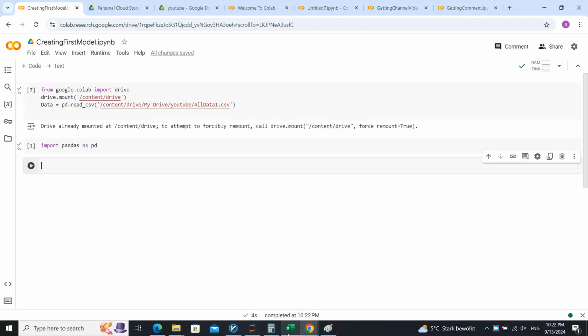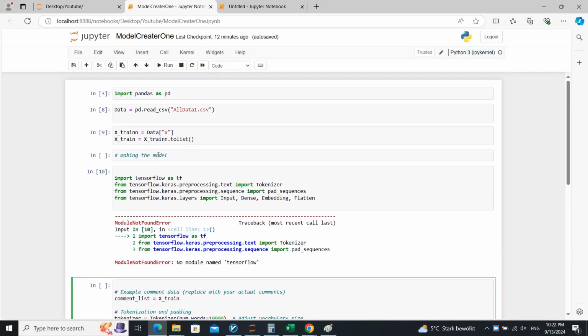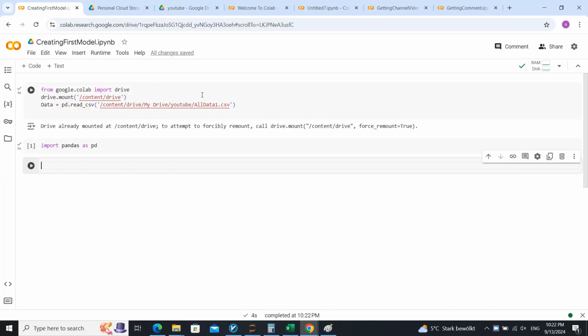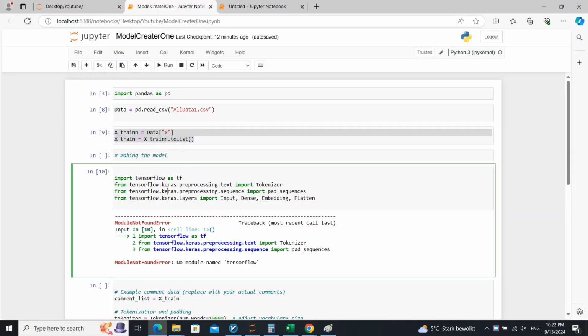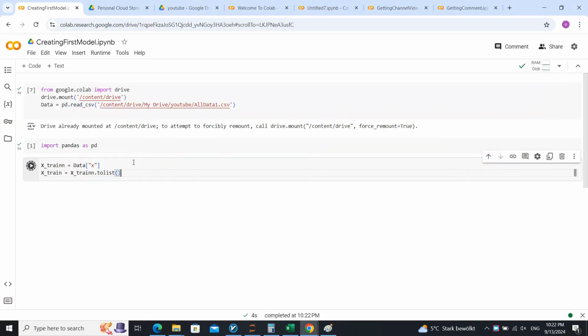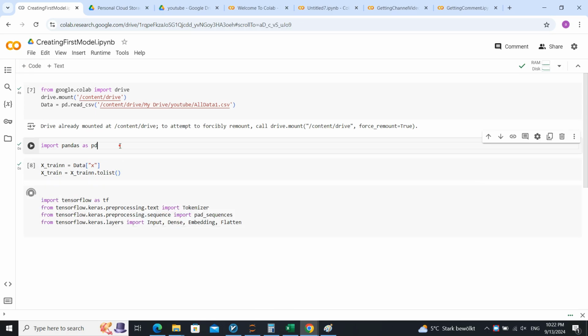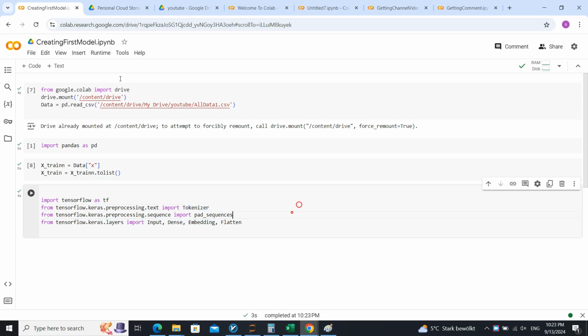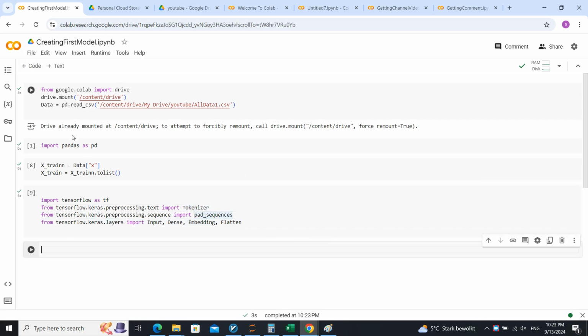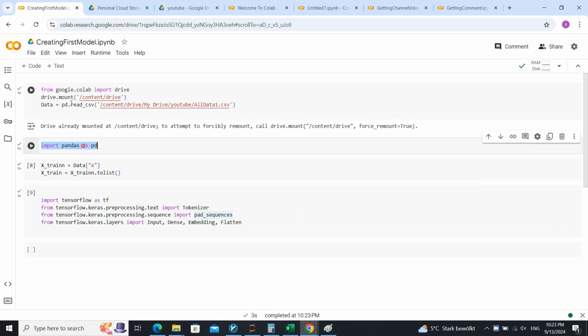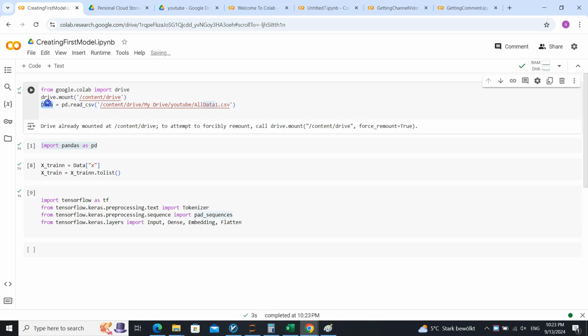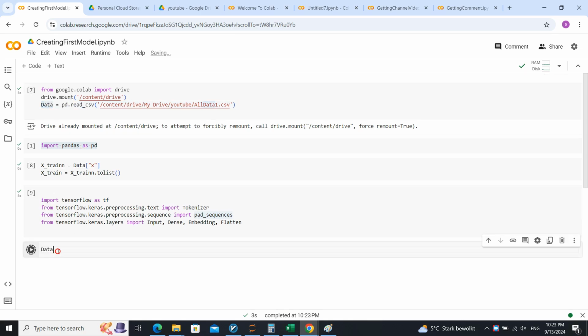Okay, now we imported our data in the previous lesson. Now all we need is to copy these lines here and import the libraries. Let's import the libraries. Just for safety, let's check if the data is imported right or not. Let's just check that. Let's see what the data gives us.